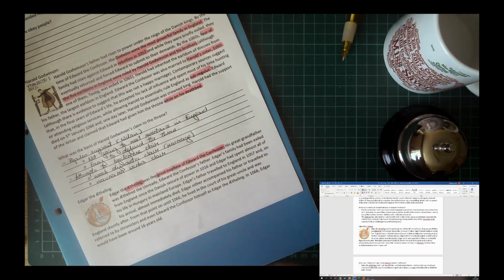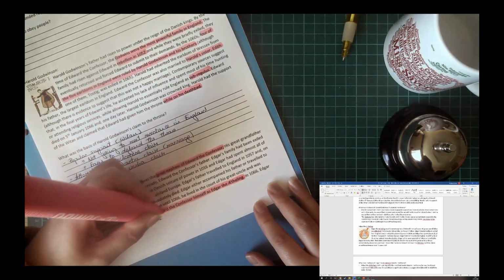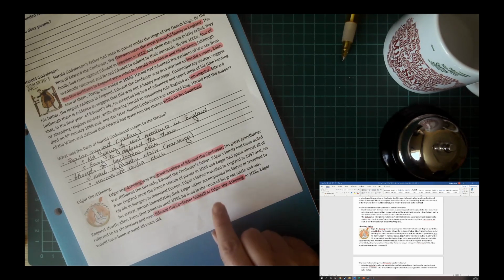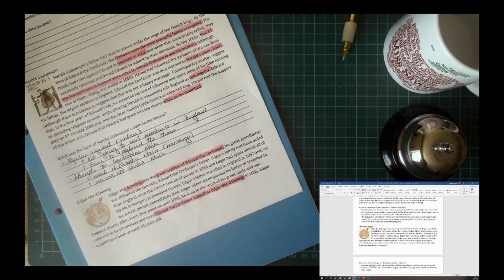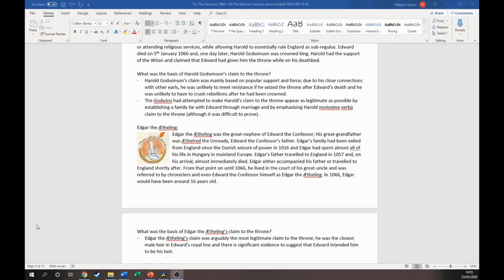So a lot of people use that term, essentially saying that they think he's going to be the next king. But what's really important is that there is evidence that Edward the Confessor himself referred to Edgar as Edgar the Atheling, which, even though we don't have a specific document written down that says that Edward wanted Edgar to be his heir, that may suggest a fairly strong intent. So we've got that blood relation, and we've got this evidence to suggest that Edward intended him to be the next king. So if we have a look at that up on our answers, there we go.